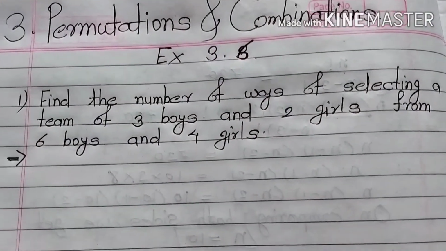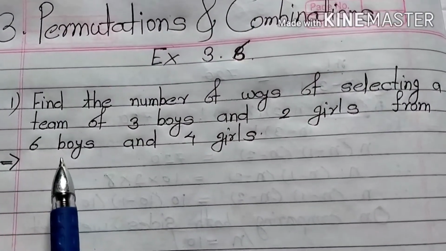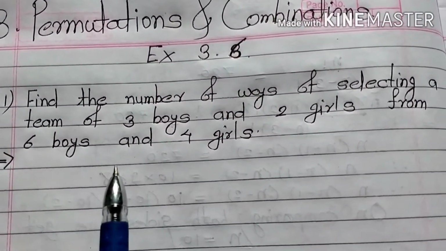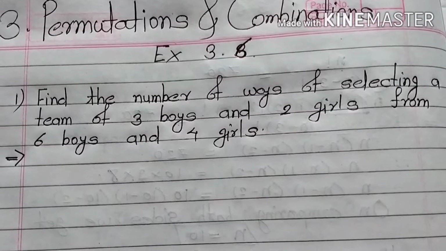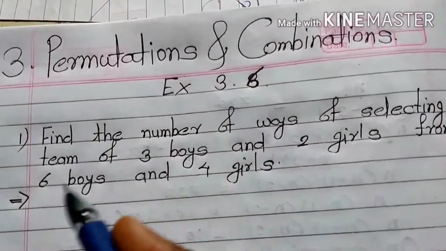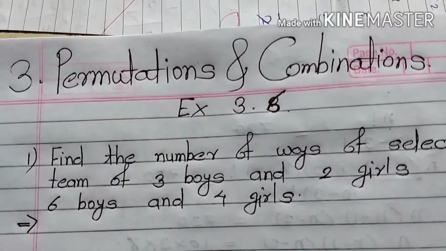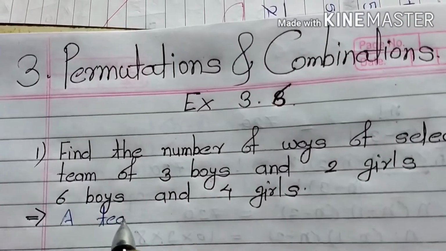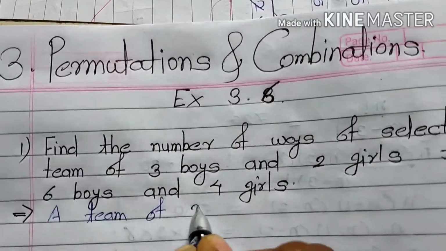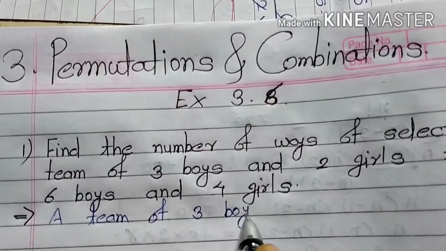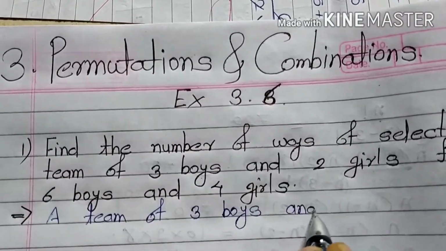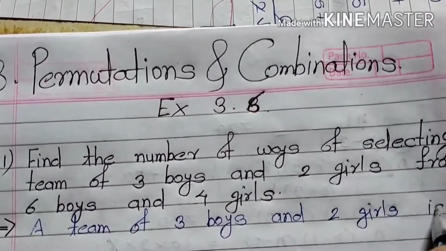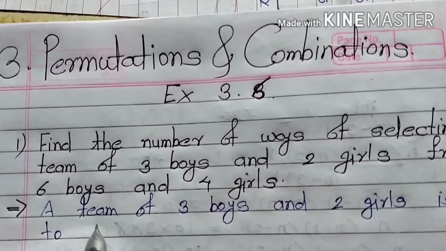So students, note that the selection is random. So here we use the formula of combination. So let us start to solve it. A team of 3 boys and 2 girls is to be selected.